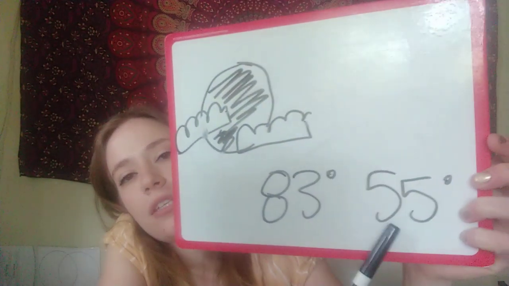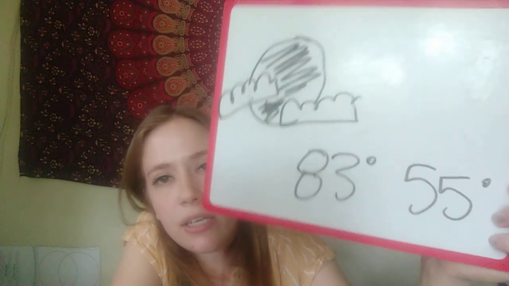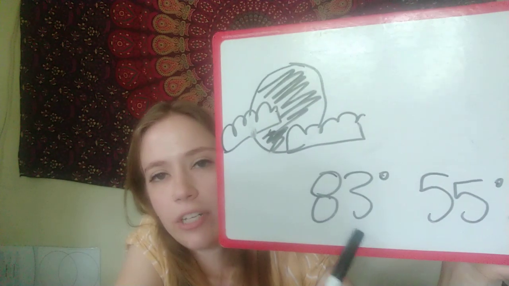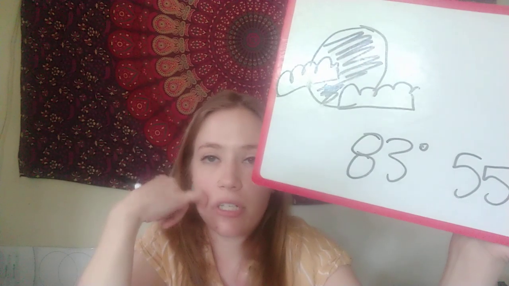So let's take a look at our temperatures. Which one of these temperatures is going to be our highest temperature? 83 degrees or 55 degrees? So if you said 83 degrees, you are correct. So that will be our highest temperature tomorrow.